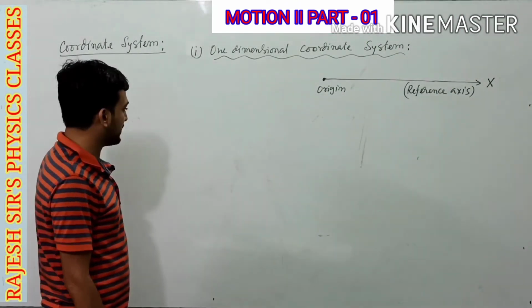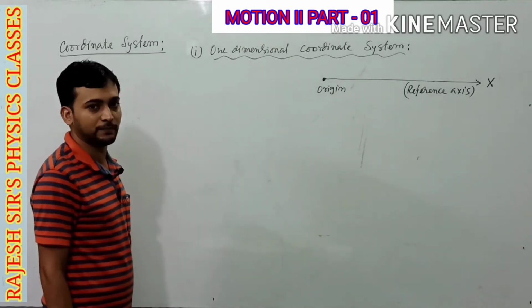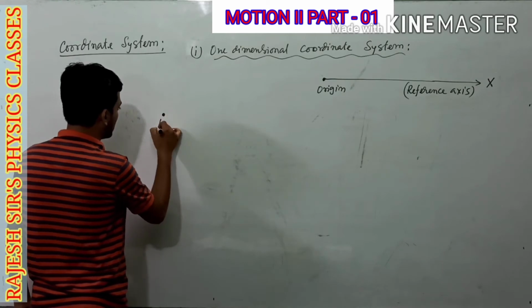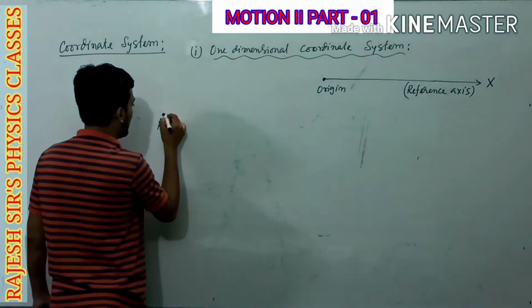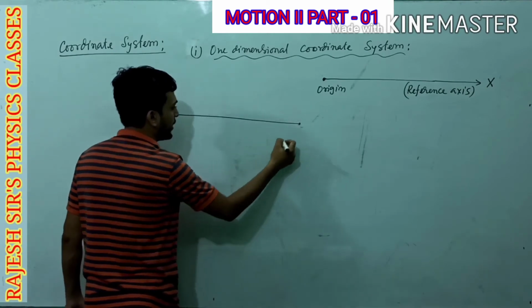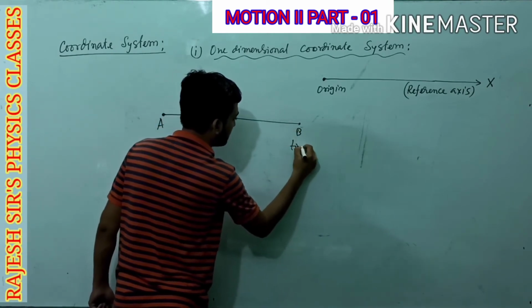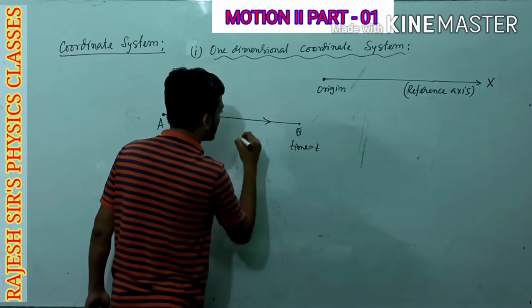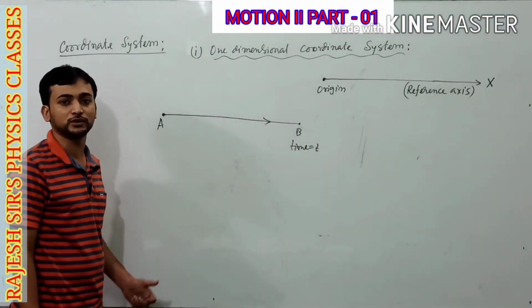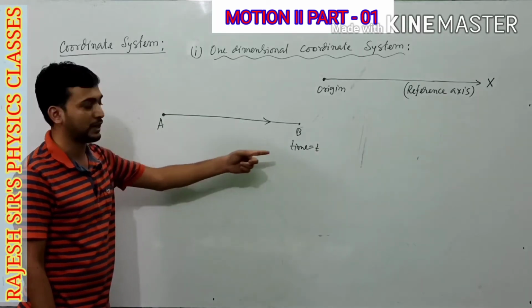In order to explain this, we are going to consider one example. Suppose one ant is situated at point A and it has shifted its position from point A to point B in time t along this straight path. And you have been asked to find what will be its location after time t.